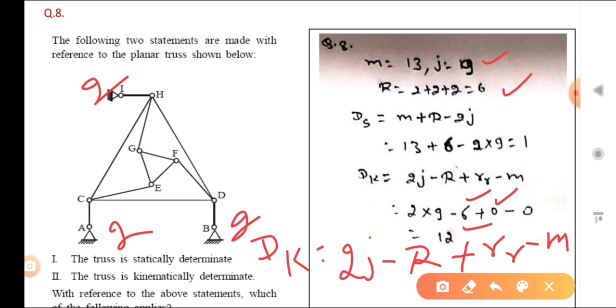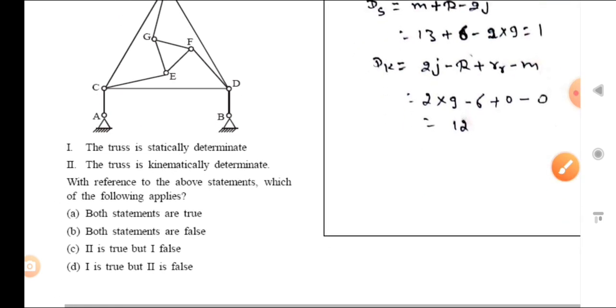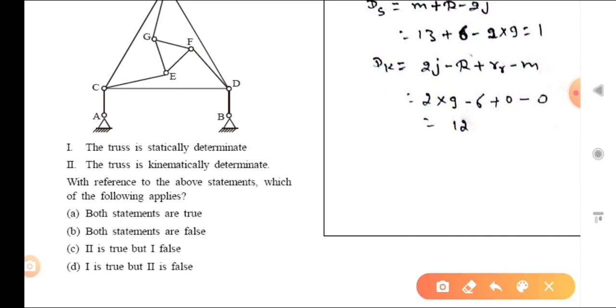So that is 12. Now you can see your structure is statically indeterminate and kinematically indeterminate also. Okay, so your statements 1 and 2 both are wrong. You can see a structure is statically indeterminate and kinematically indeterminate also. So both statements are false, so B is your answer. Okay, now next.